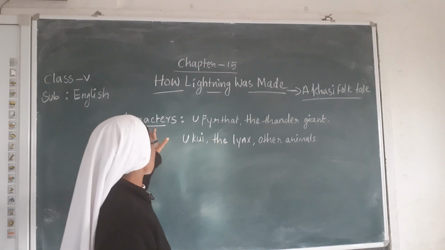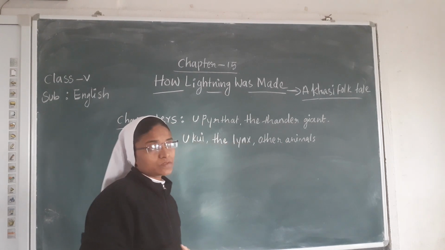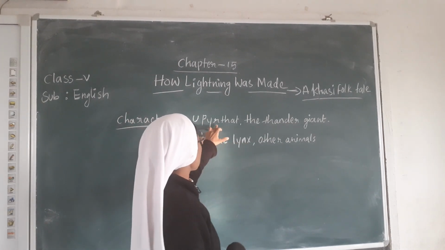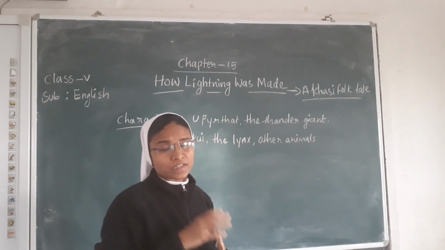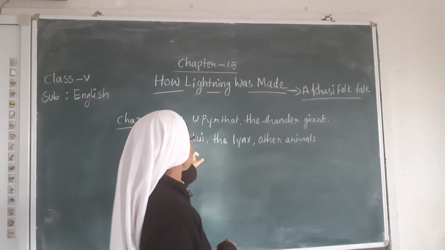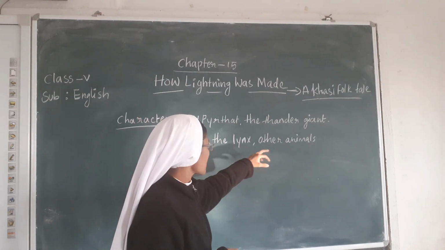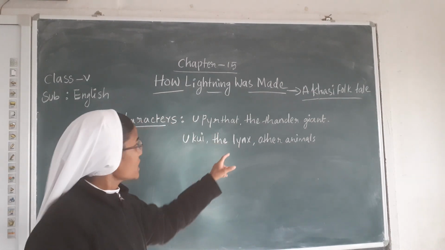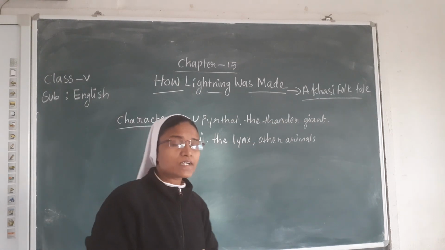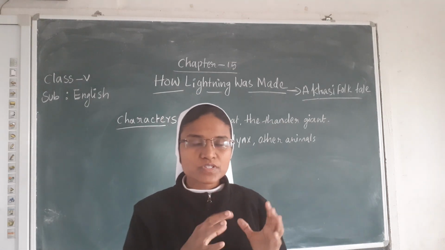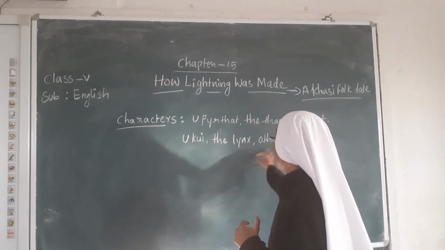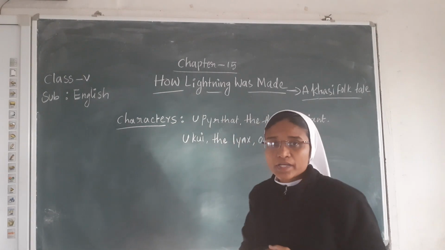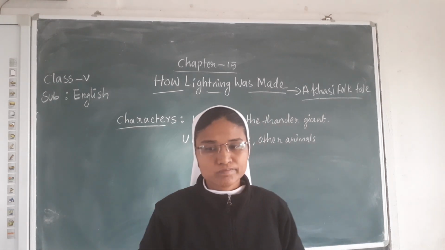Now see the characters: the thunder giant, Cookie, the Lennox, and other animals. So all together there are 5 characters in the story.